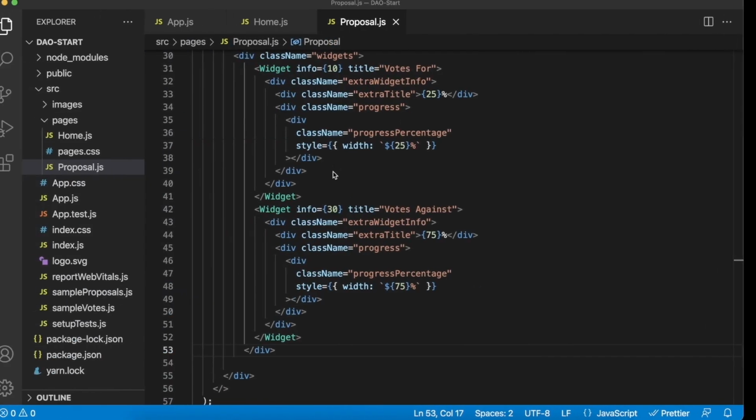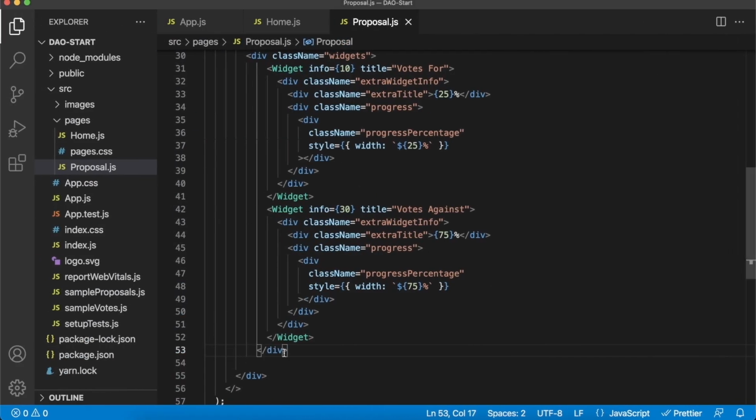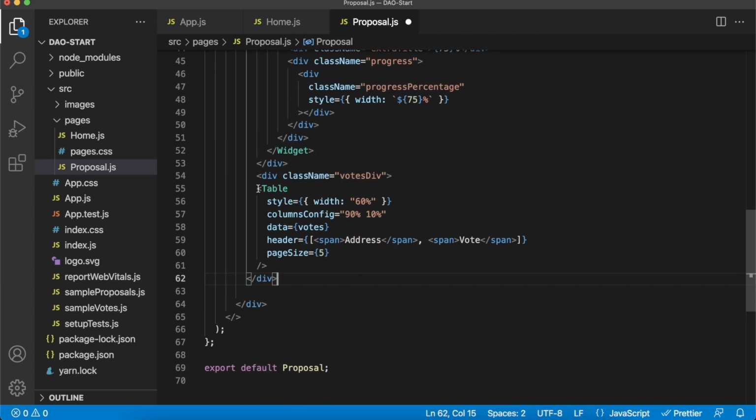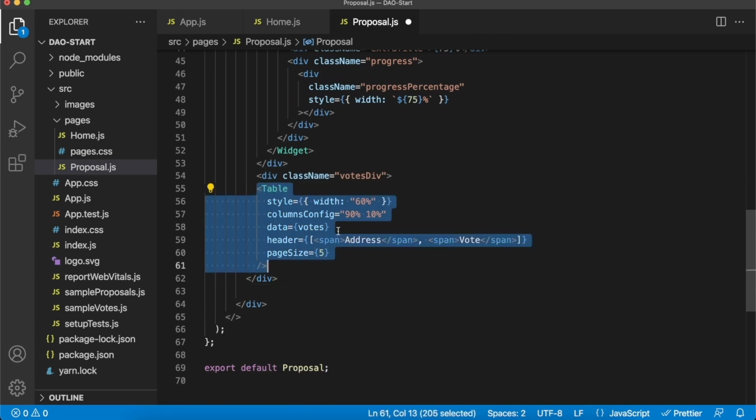So back in our proposals.js file, go underneath this widgets div and we'll create our last div, which will be called a votes div, like so. And first we'll have only a table within it, but we'll also add that form later, because this will only have a width of 60%, and on its side we'll have the form to allow us to vote on this actual proposal.